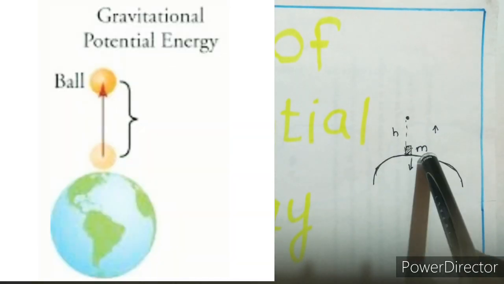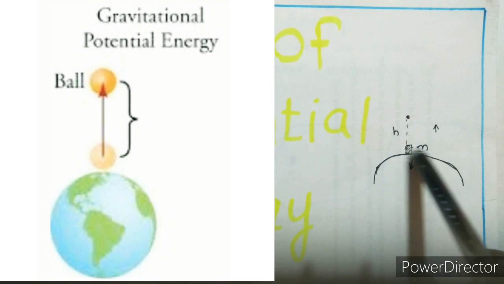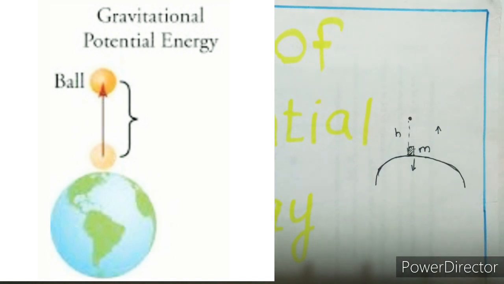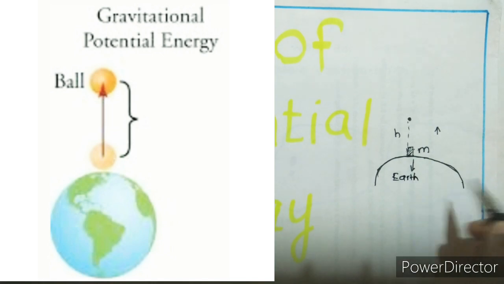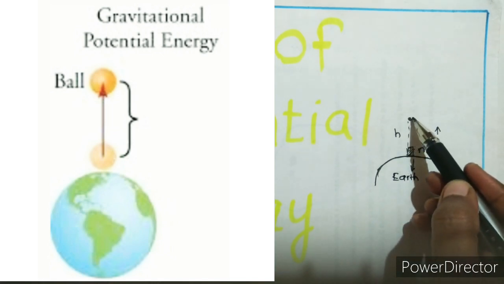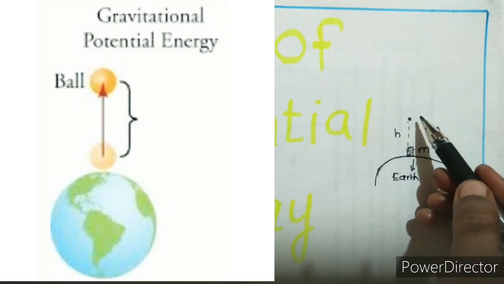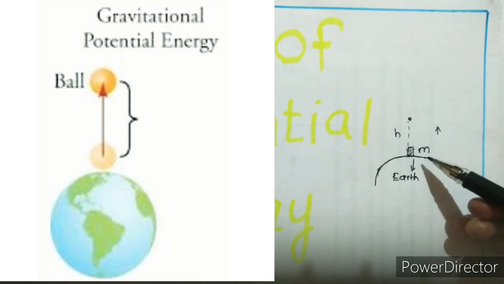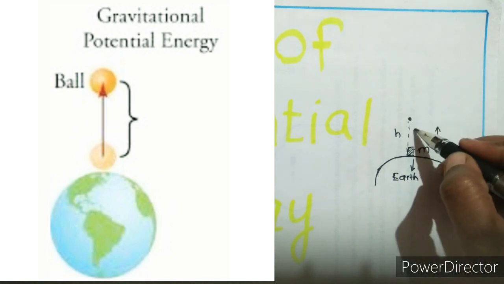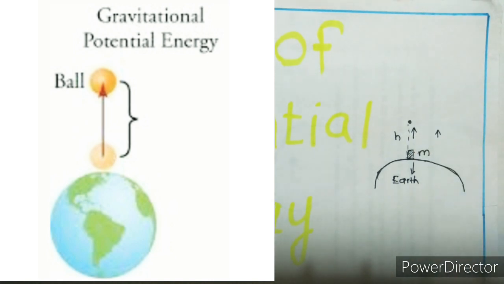Suppose an object of mass m is lying on the surface of the earth, and I have to move this object to a height h above the surface of the earth. Then what will I do? I have to apply some force on it so that it can move from the surface of the earth to the height h. Why should I apply some force on it?